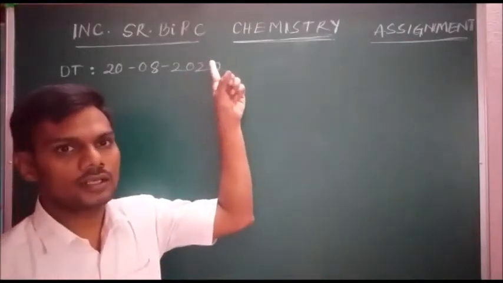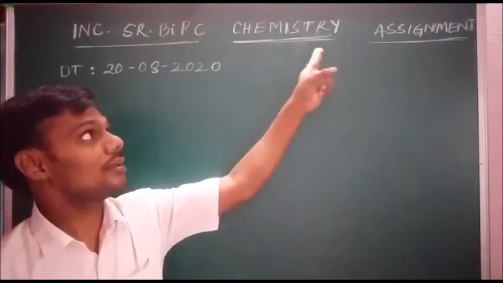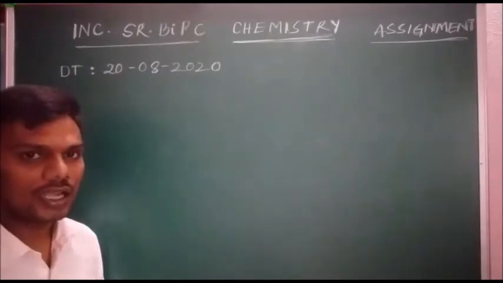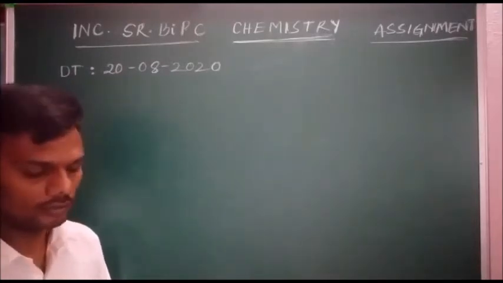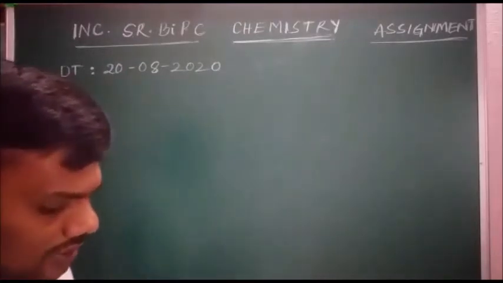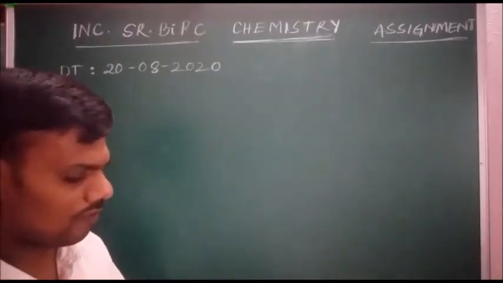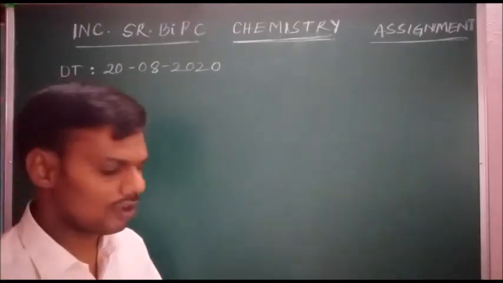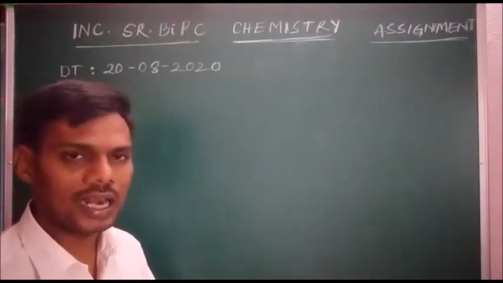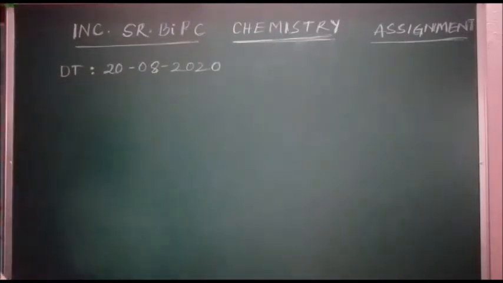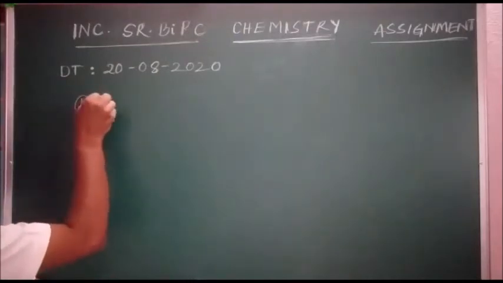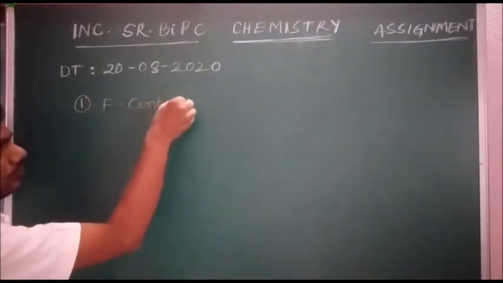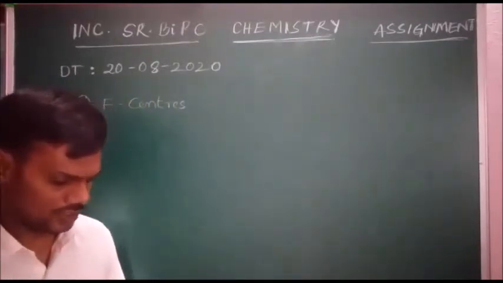Incoming senior Inter BPC chemistry assignment, dated 20 August 2020. We are going to discuss this assignment. Question number 1. The electrons trapped in anion vacancies in a metal excess defect are called F centers.